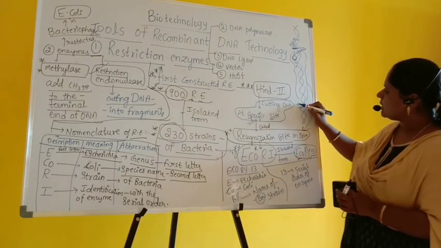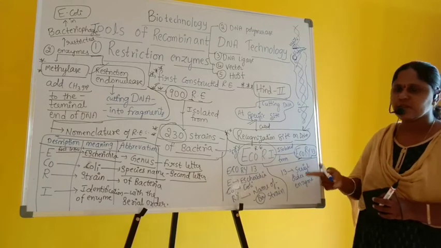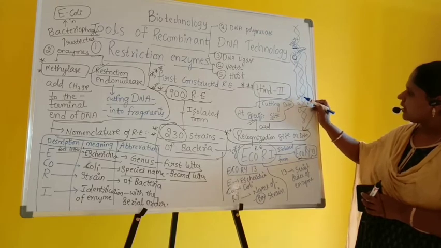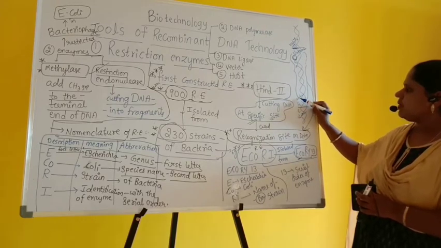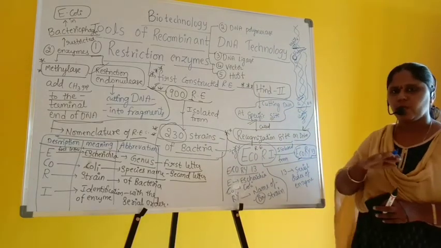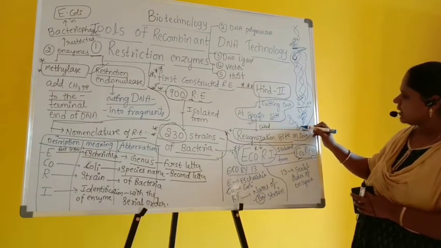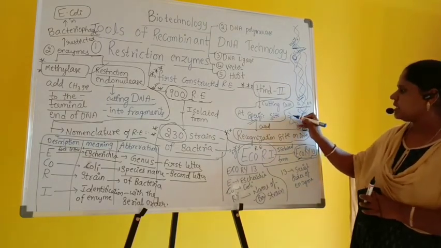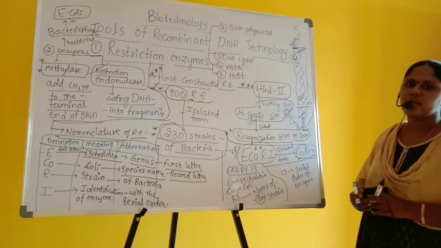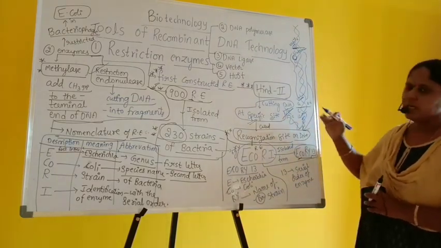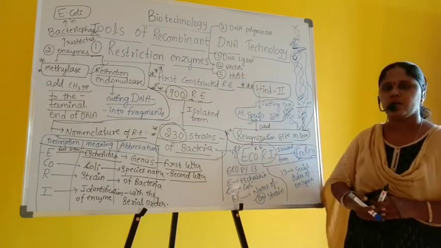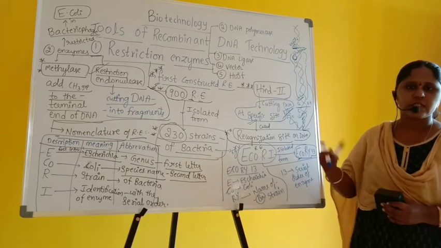If G and C are simply there, in between the restriction enzyme will not cut. It should be a valine and it should be a glutamine. Then only the restriction endonuclease will make one cut. And further, it inspects the entire length of the DNA. Wherever G and C is there, it will not make a cut. If it is valine G and glutamine G, it will cut. Like that, DNA is made into a number of fragments with the help of the first important tool of recombinant DNA technology, that is the restriction enzyme.